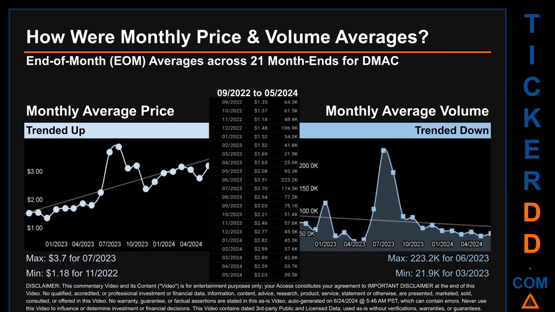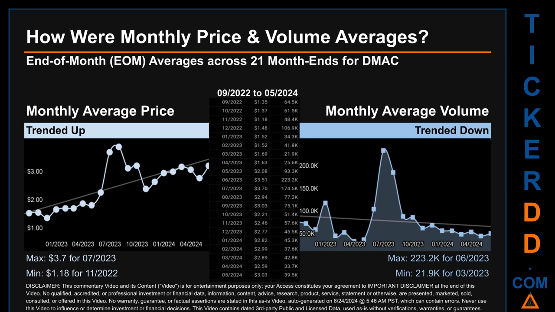How were price and volume averages for DMAC? Across 446 trading days, there were a total of 21 month ends, of which monthly averages for daily price and volume were calculated. Overall, monthly price average trended up while monthly volume average trended down. The maximum end-of-month average price was $3.70 for 07/2023, while the minimum was $1.18 for 11/2020.